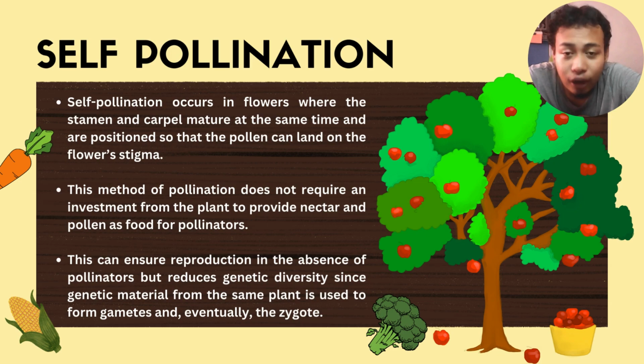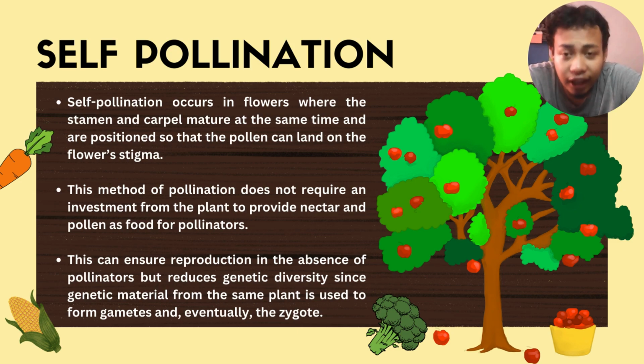Self-pollination occurs in flowers where the stamen and carpel mature at the same time, and they are positioned so that the pollen can land on the flower's stigma. This method of self-pollination does not require the plant to provide nectar and pollen because they do not need a pollinator such as an insect to pollinate them.